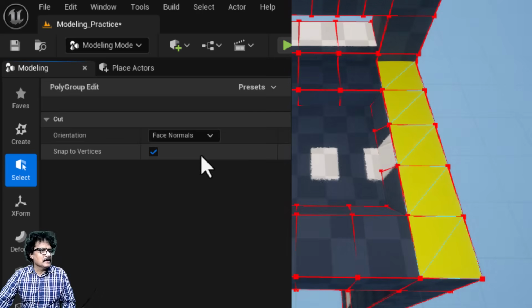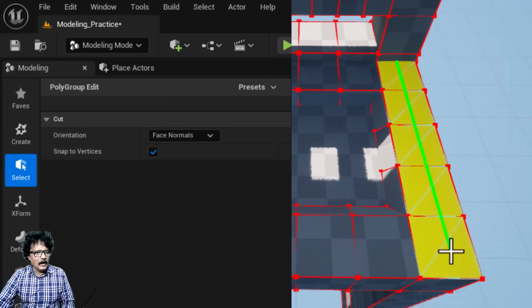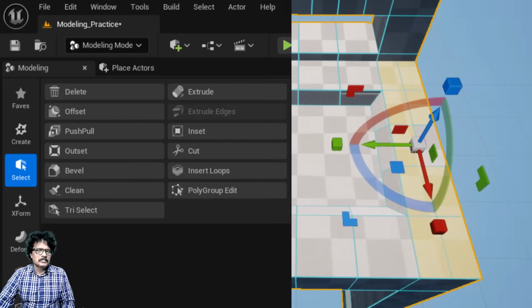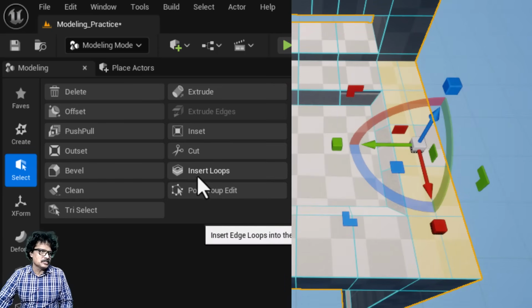Then I will take this cut tool and I am going to click at a point here and I am going to drag this till here. So, now instead of using insert loop, or in some places where you cannot use insert loop, we can actually cut this using the cut tool.